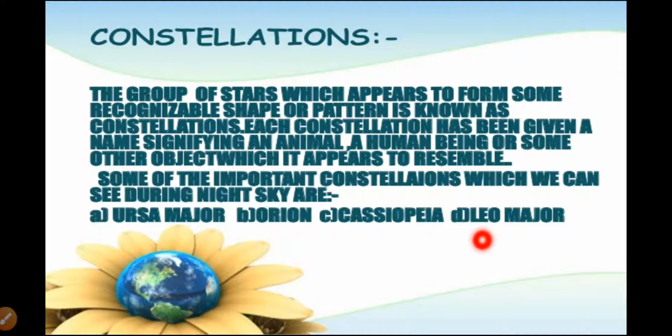Constellations were devised by ancient people to be able to recognize stars in the sky, and the shapes of the constellations resemble objects familiar to those people. At night we can easily identify a constellation because they are a group of stars showing a different shape, like an animal or human being.